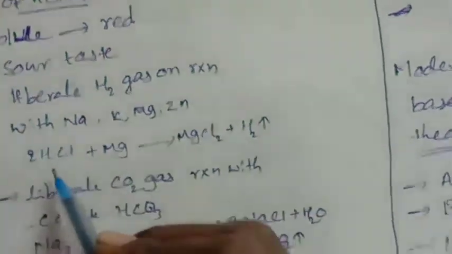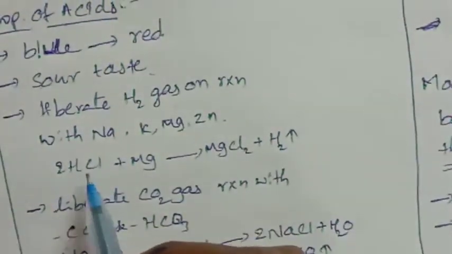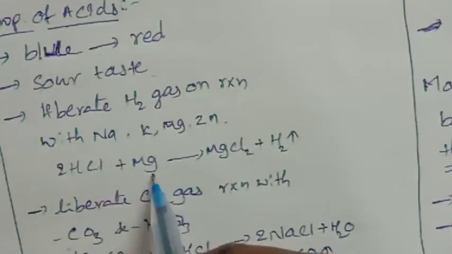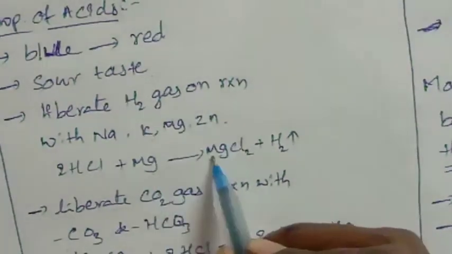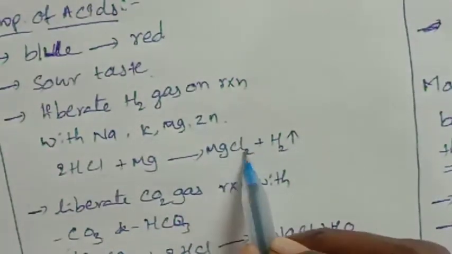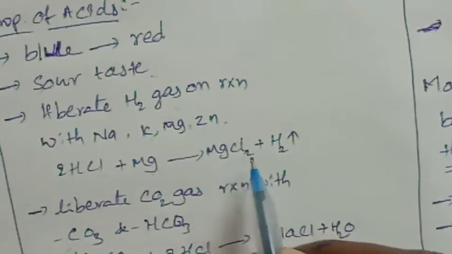For example, HCl, hydrochloric acid, reacts with the metal magnesium, which forms H2 gas and also MgCl2. This is the neutralized ion. MgCl2 means magnesium chloride.